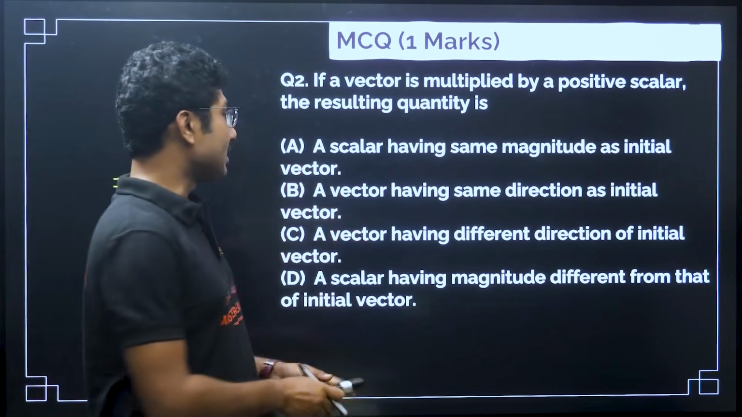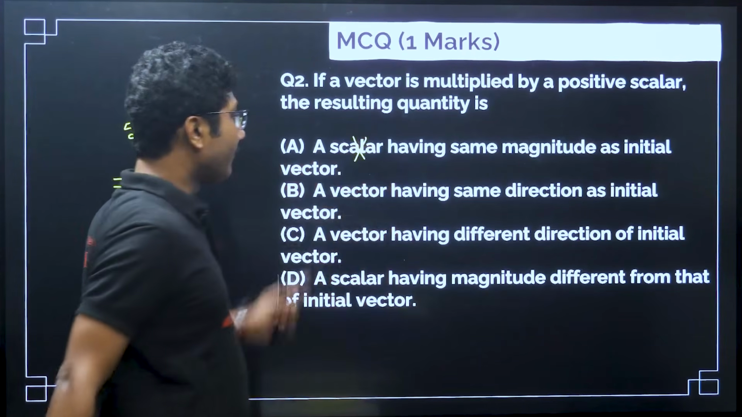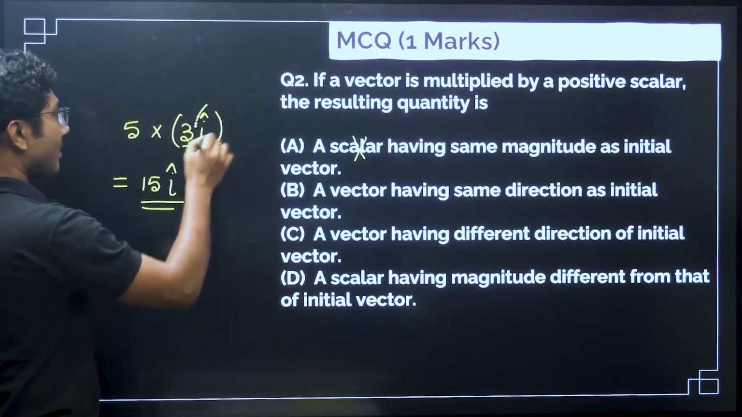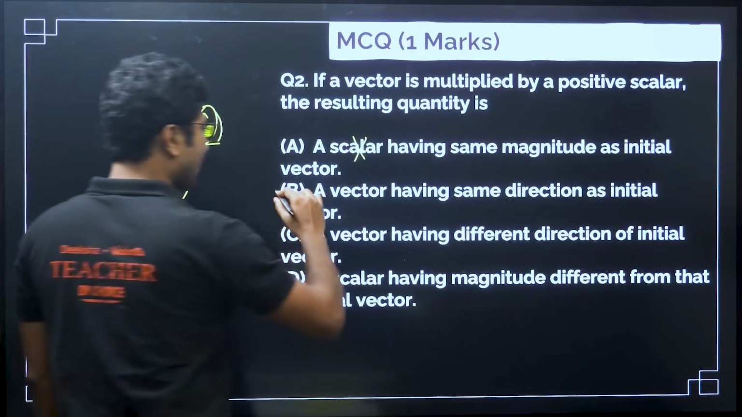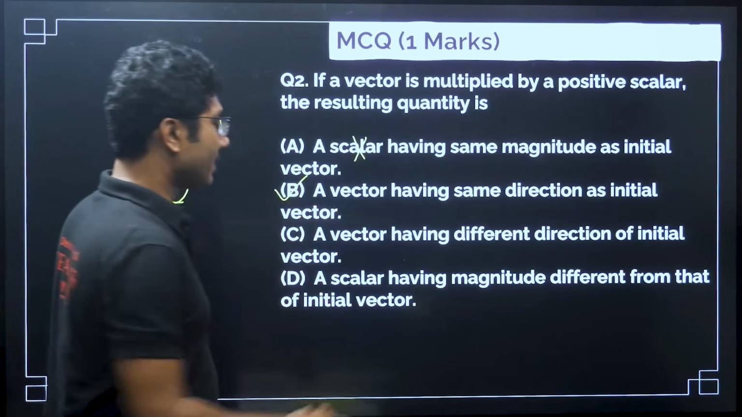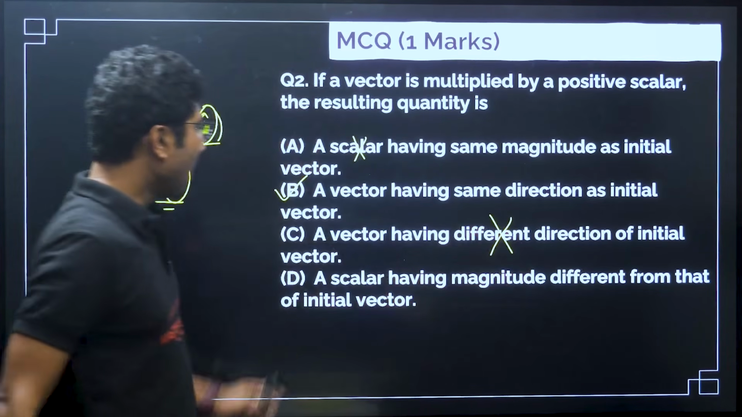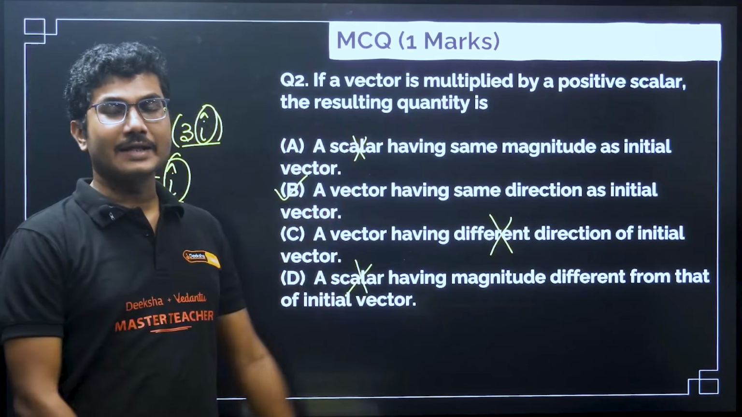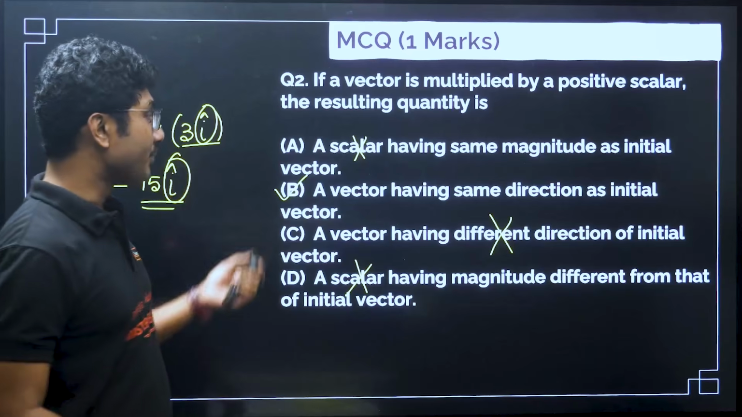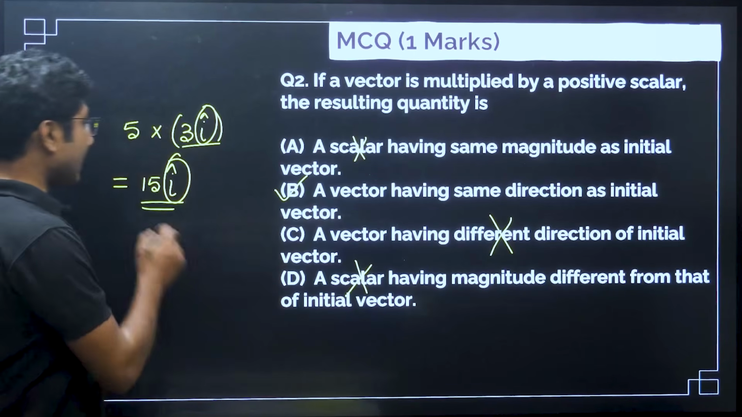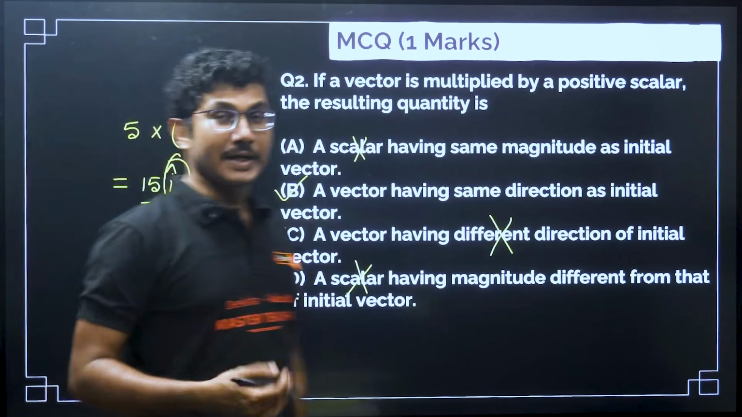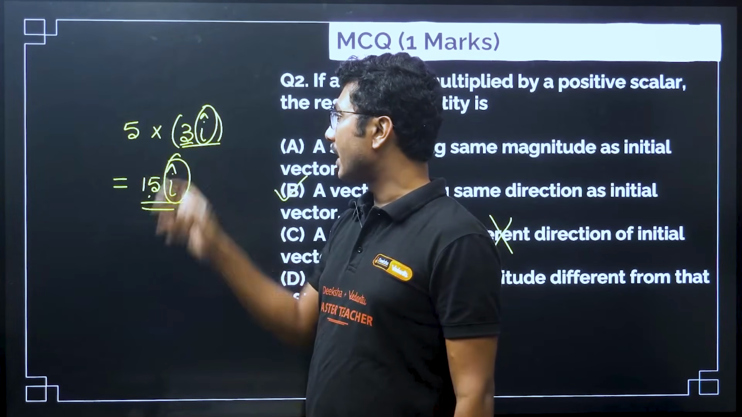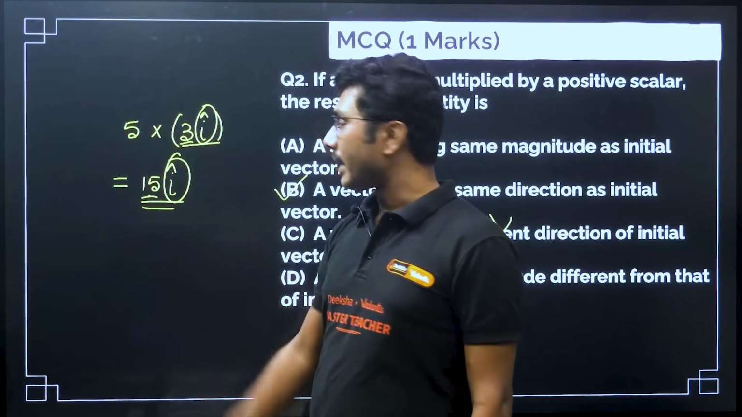A scalar, obviously it's not a scalar quantity. A vector having same direction as initial vector, yes, the direction is the same, so this is the correct answer. A vector having different direction is not possible. A scalar, again, is not possible. So read all the options and then identify which option is correct. If they say a vector having same direction but different magnitude, yes, that is correct. As you can see, initially the magnitude was 3, now the final magnitude is 15.